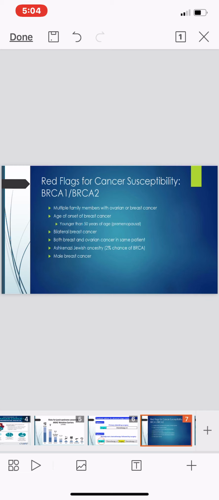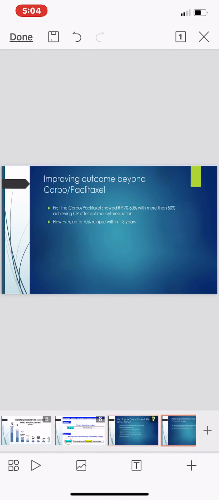Bilateral red flags: here we discuss the data on cancers, age groups, and family members, where more than one member has these diseases, then this may also be transferred. Both breast and ovarian cancer in the same patient, Ashkenazi Jewish ancestry, and male breast cancer. These are the data.